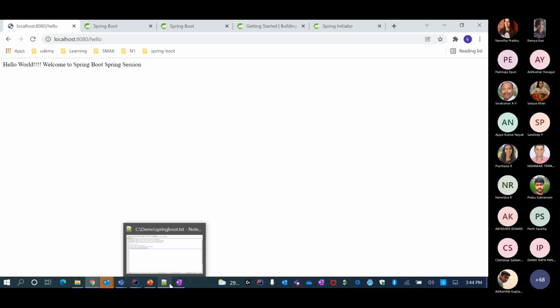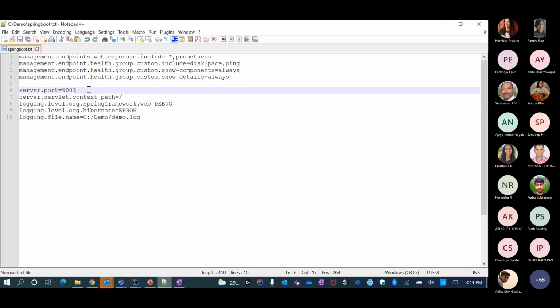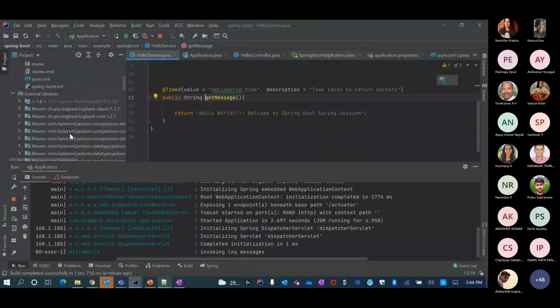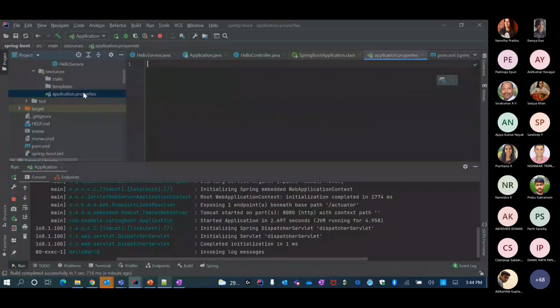Now let's say that I want to listen on a different port. All I need to do is go here and, in the application.properties, specify this, then let me restart.